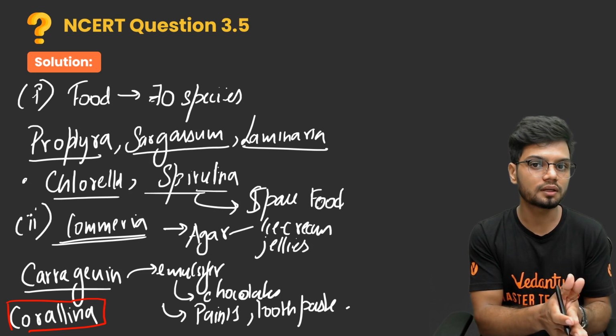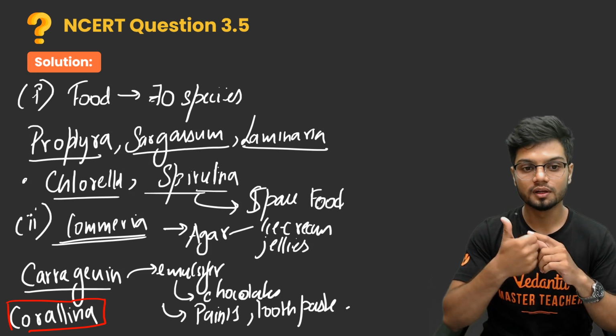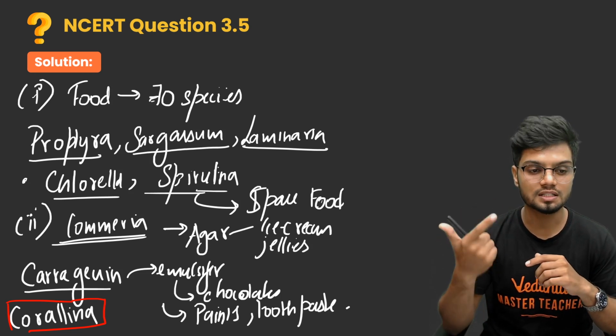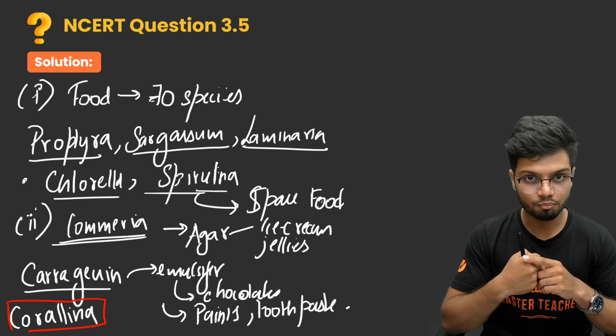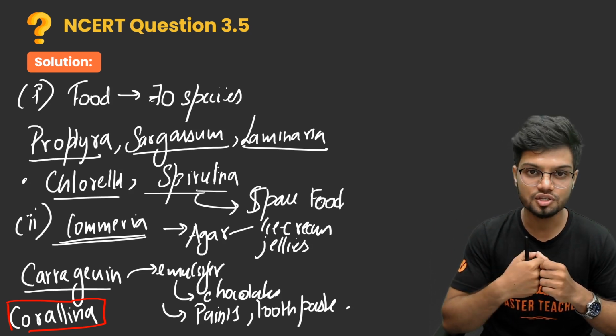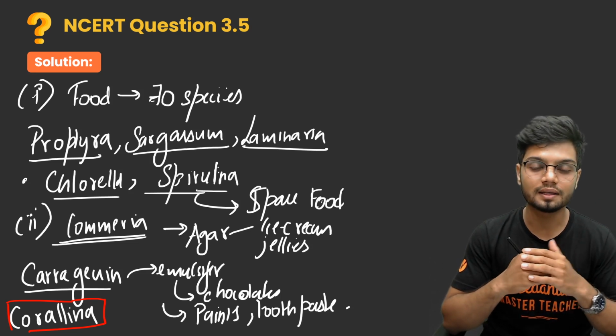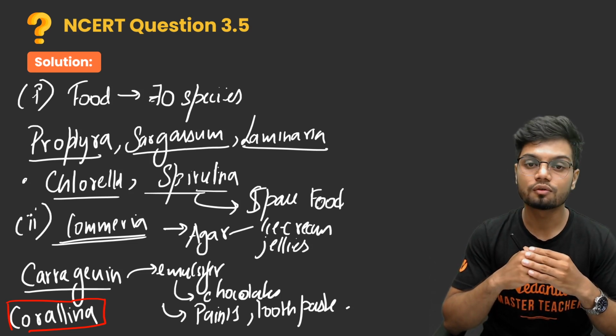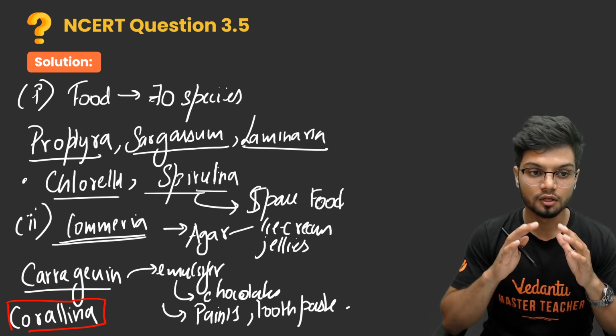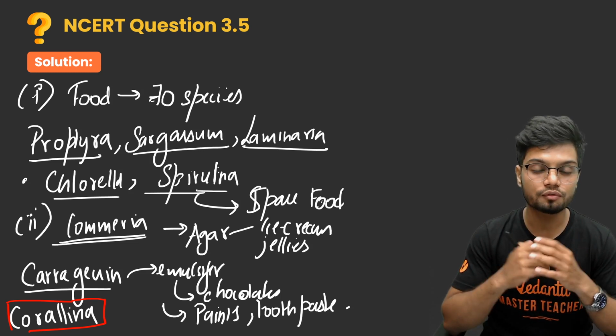This you do not have to worry. All you need to worry is your food. That is the sargassum, porphyra and laminaria, the commercial importance, agar importance, carrageen, as well as the CO2 fixation and the important position of algae in the case of food chain in the aquatic ecosystem. Those are the different economic importance of your algae.